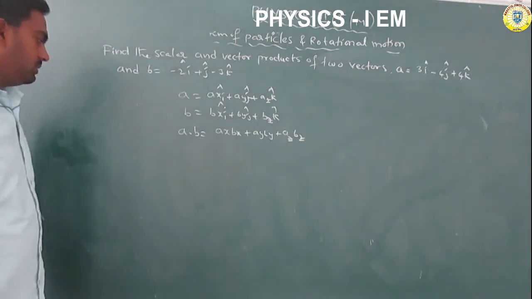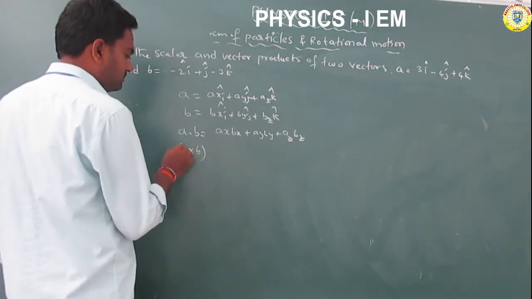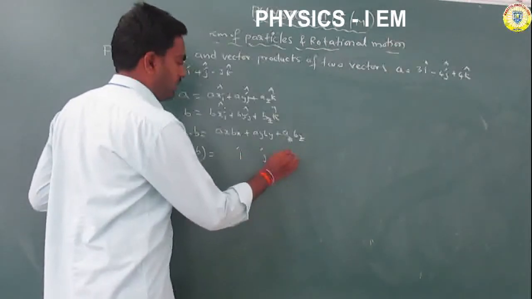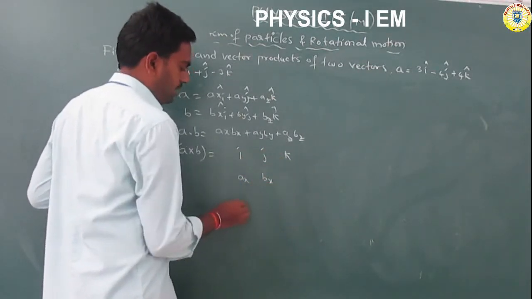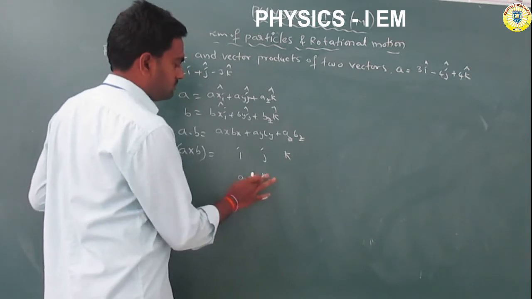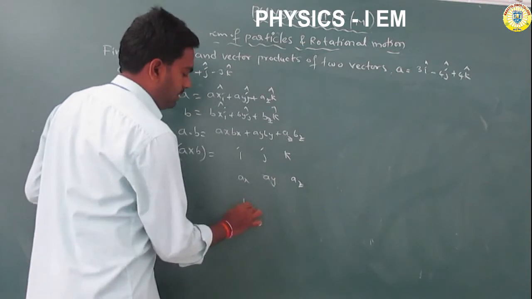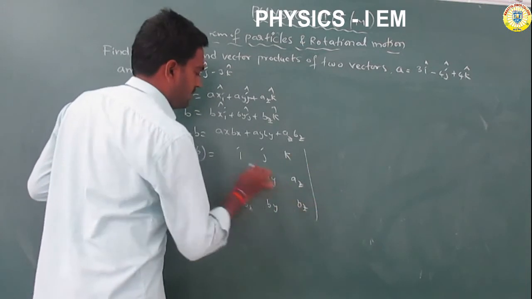But in a vector product, A cross B is equal to the determinant with rows i j k, ax ay az, bx by bz.